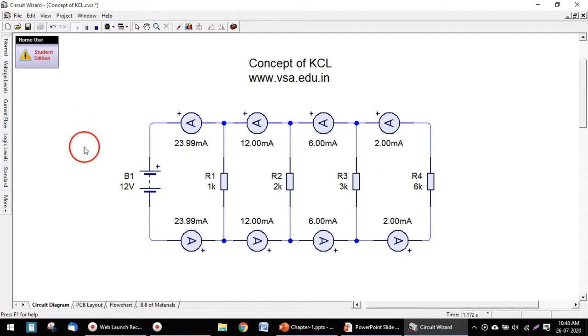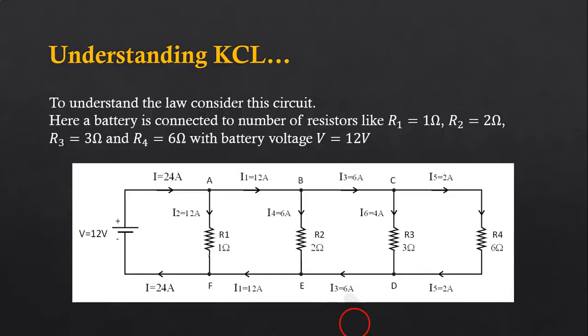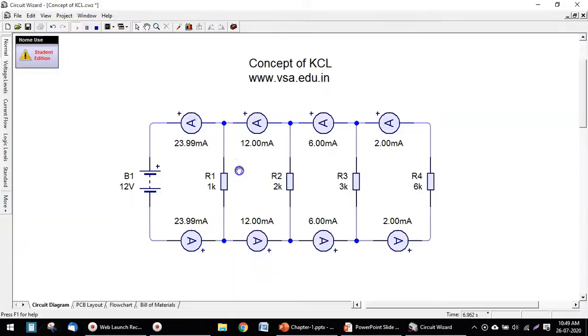See what happens. Here the current is almost equal to 24 milliampere, but in our circuit we have shown it as 24 ampere because the values there are in ohm, and we are taking the values in our simulation as kilo ohm. So it is 24 milliampere. Then the 24 milliampere goes downwards.